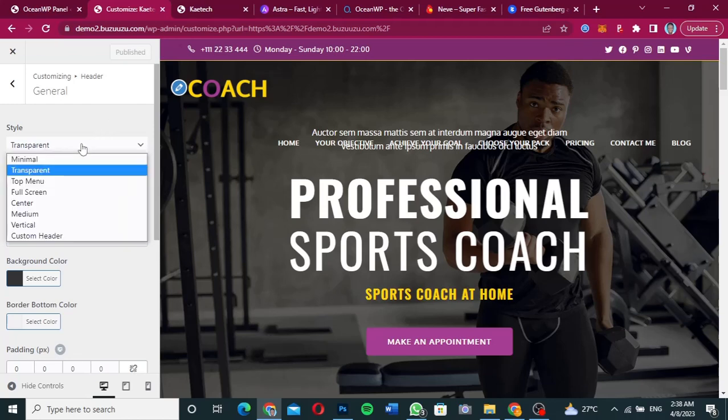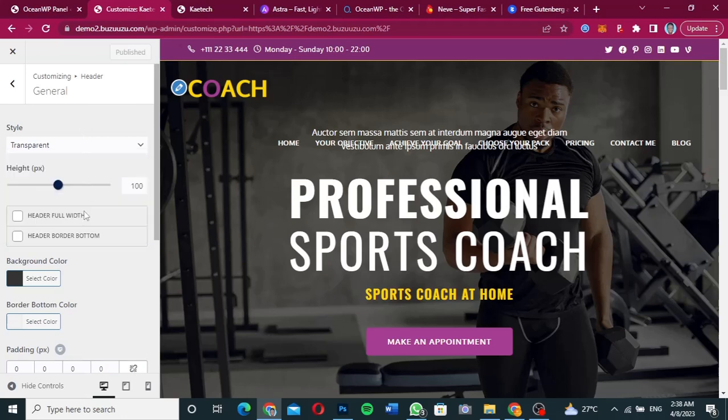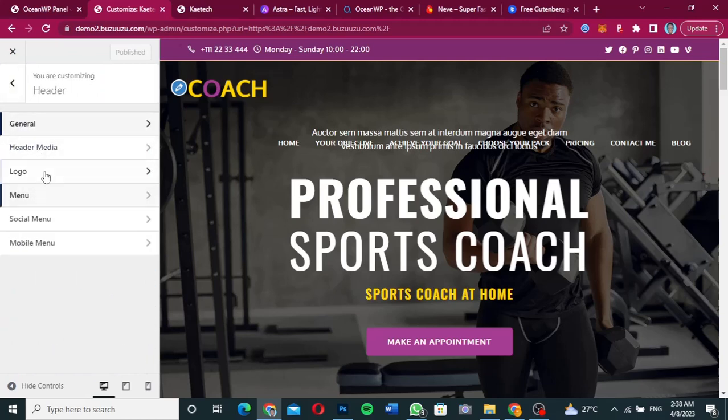Now these don't really come free with other themes. You have to get a paid version before you get access to all these things, but this theme gives you everything for free. And that is why I love this theme. Now you can go through where to add your logo and all those things. You can do it at the header section.